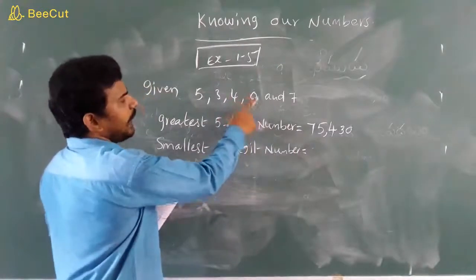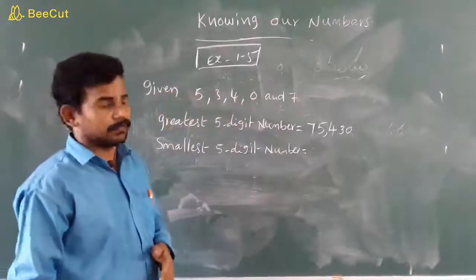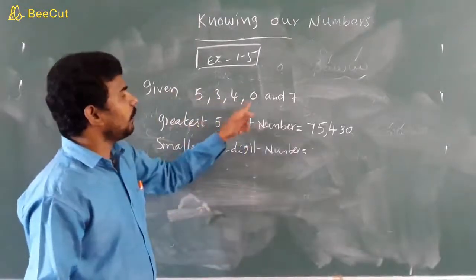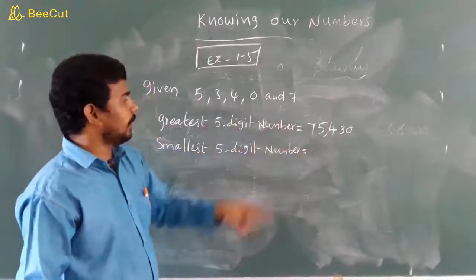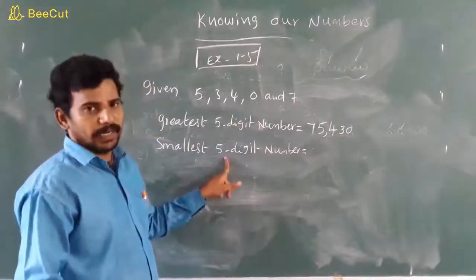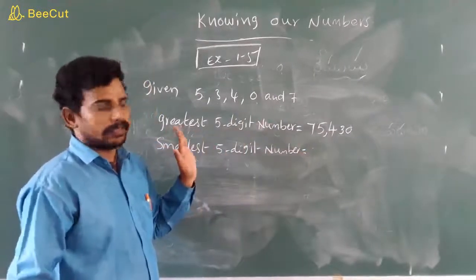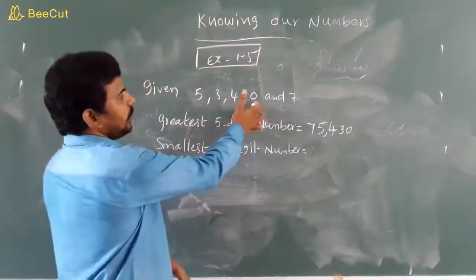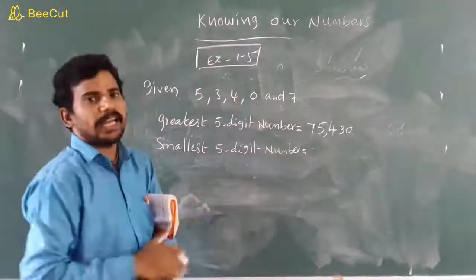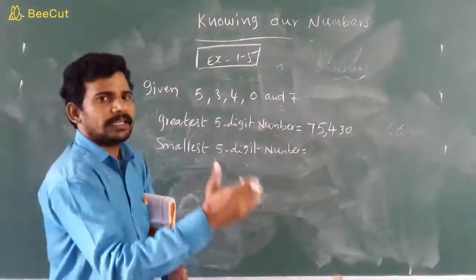For the smallest 5-digit number, what is the smallest digit? 0. If you take 0 first, that becomes a 4-digit number. If you take 0 in the ten-thousands place, it is not a 5-digit number, because the left side has no value.